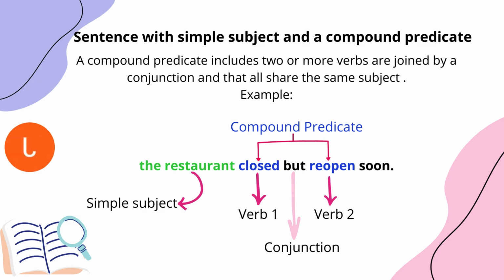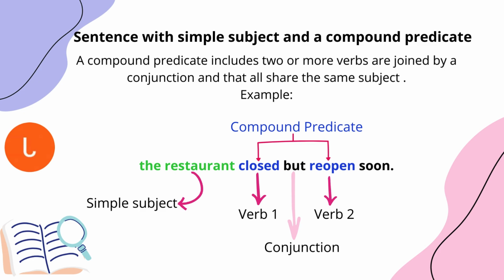So what is the meaning of this? A compound predicate includes two or more verbs joined by a conjunction that all share the same subject. So we have here an example. The restaurant closed but reopened soon.